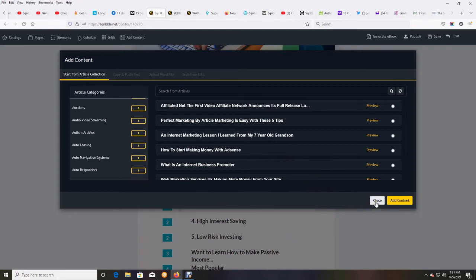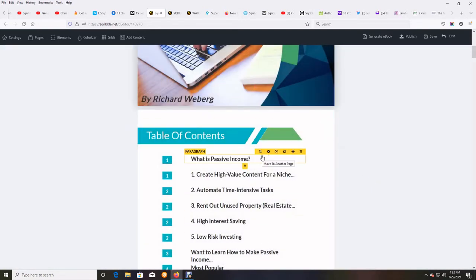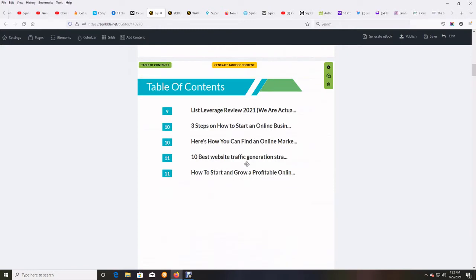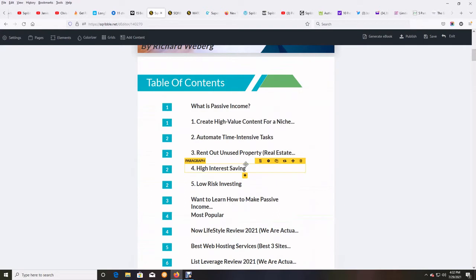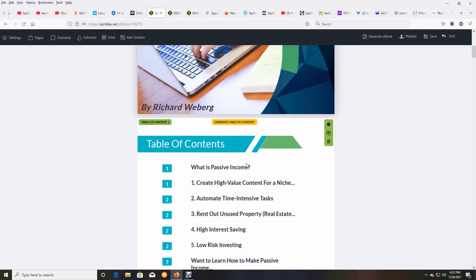And that's how simple it could be. How long would it take you to create an ebook for somebody like I just did, and then sell that service to somebody through Fiverr, doing gigs as a freelancer? You could have literally made whatever you want to charge for this. If you wanted to charge $25, $50, $100, depending upon how much work you put into it. I've seen freelancers charge as much as $1,000 to create a lengthy report on something. So there's so much you can use this for.